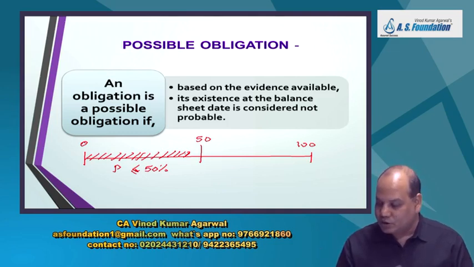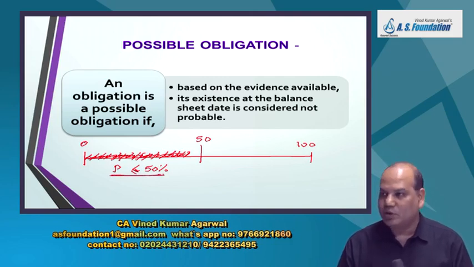If you think there is a court case going on, but we are going to lose, has a less chance, less probability, then it is a possible obligation. If it is a possible obligation, it is not a present obligation. If it is not a present obligation, it is not a provision. So possible obligations will not lead to a provision, but a possible obligation may lead to a contingent liability and may be required to be disclosed. Okay.